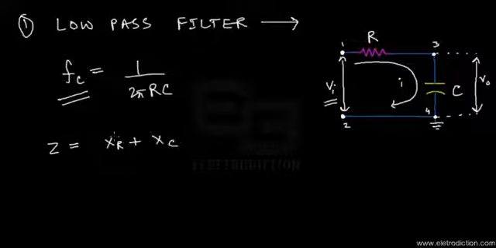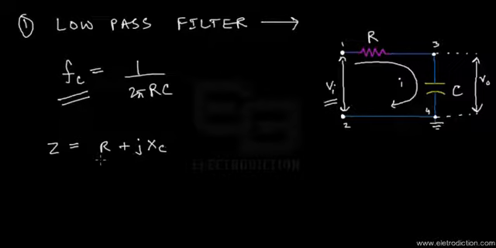Since the capacitor has a complex reactance, it would be better if we simplify this whole thing and represent it simply as R plus jXC.